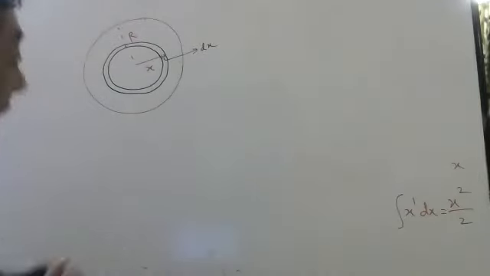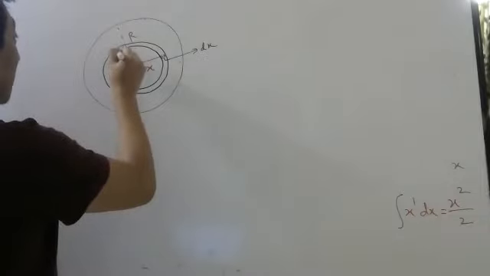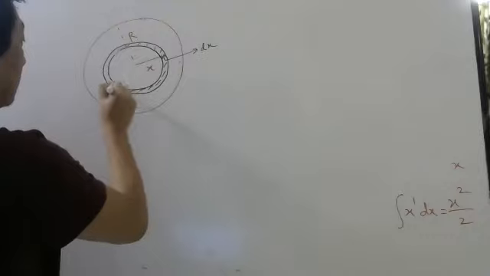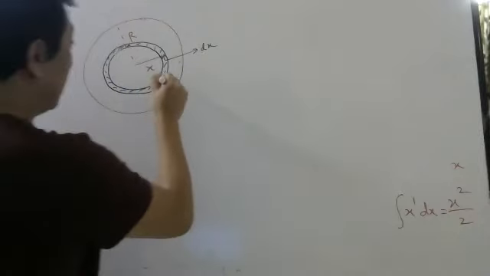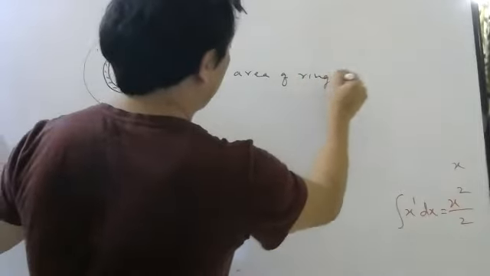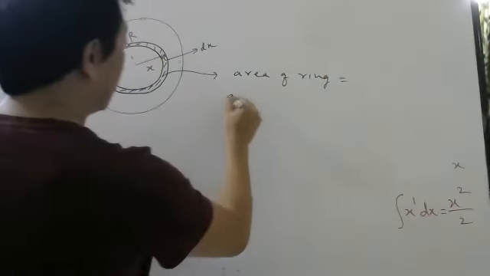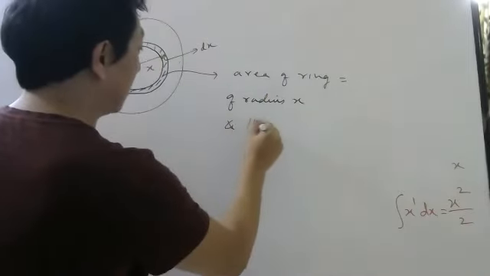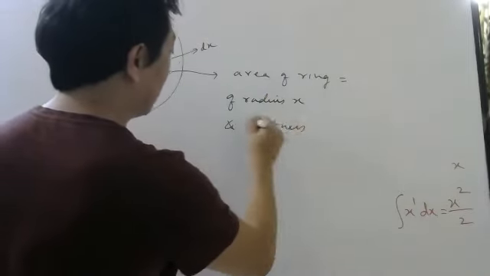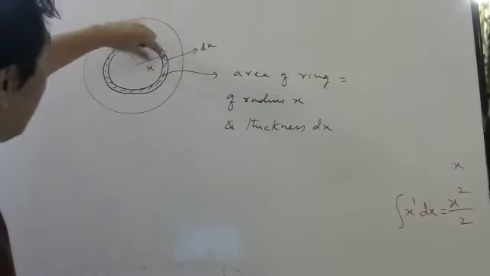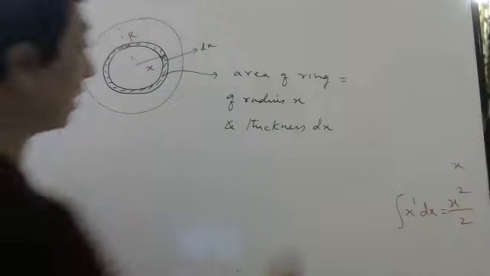So let me first ask, what is the area of this ring? Only that area. So the area of a ring of radius x and thickness dx. What will be the area of this?